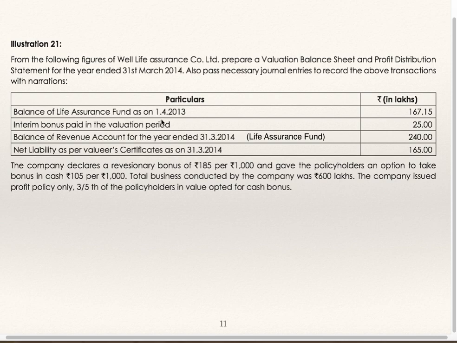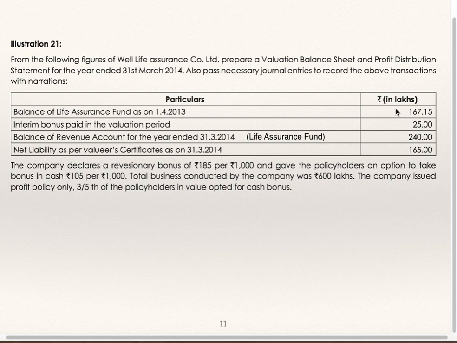Balance of life assurance fund as on 1/4/13 is 167.15, rupees are in lakhs. Interim bonus paid in the valuation period 25. Balance of revenue account for the year ended 31st March 14 is 240. Revenue account balance is nothing but life assurance fund closing balance. Net liability as per actuarial valuation or valuer's certificate as on 31st March 14 is 165.